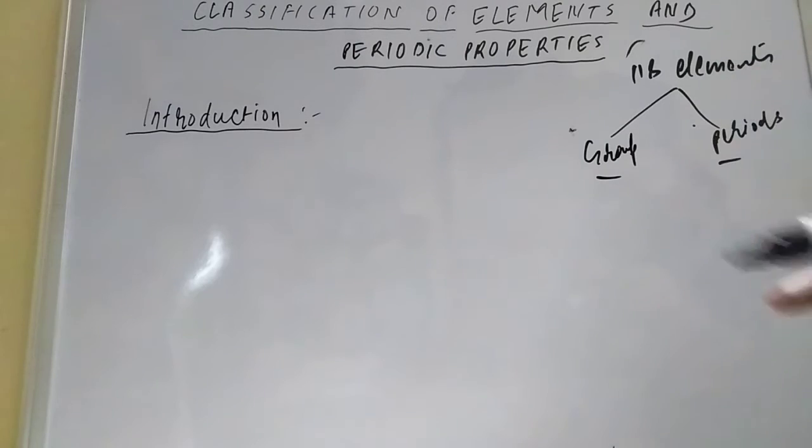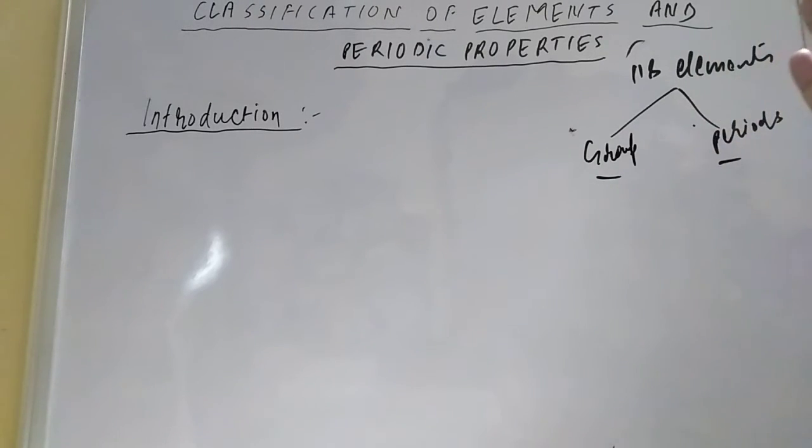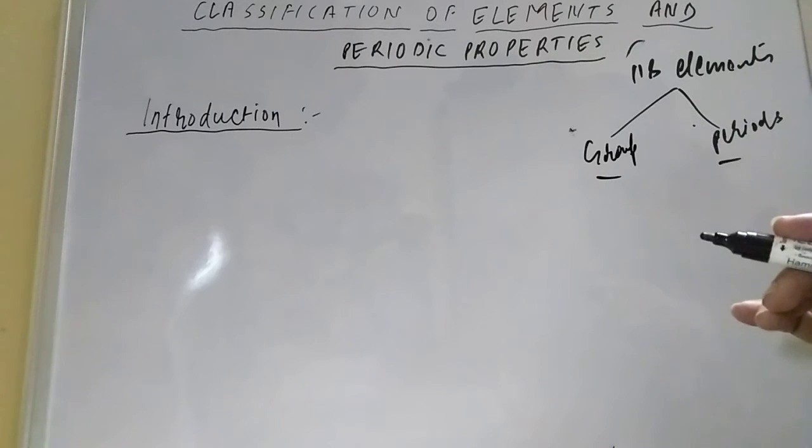That is why the elements discovered are classified; this is known as classification of elements. And periodic properties means that after a certain interval, the properties of elements will be the same. That is what the introduction is all about.